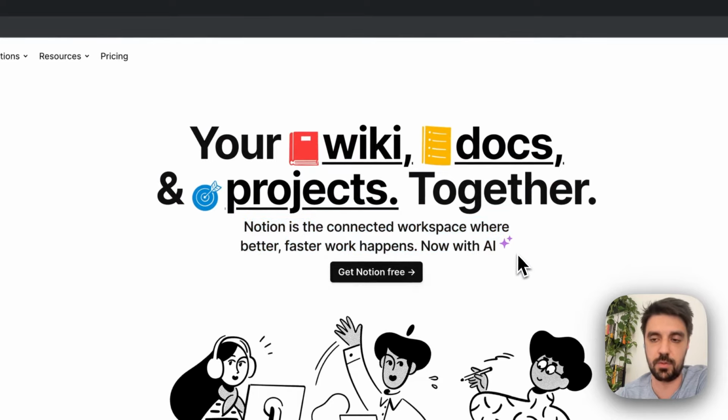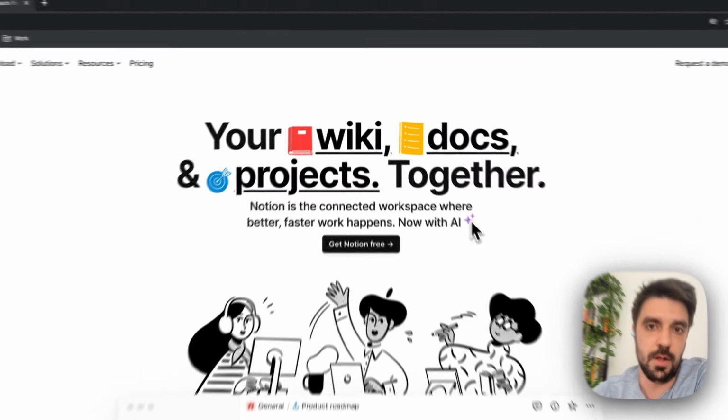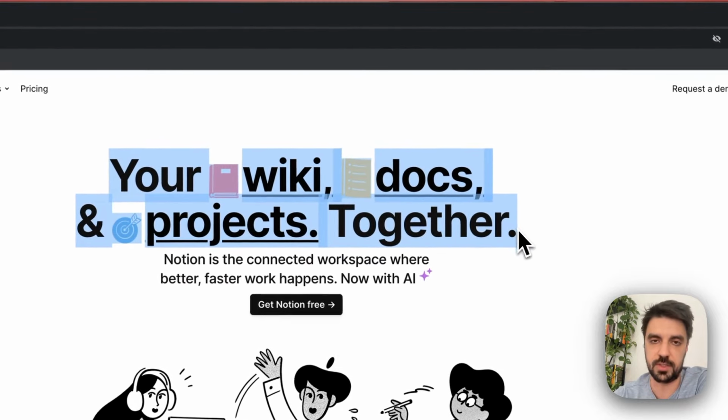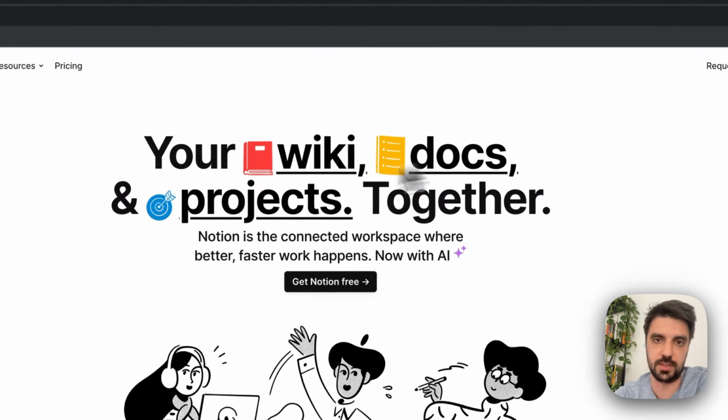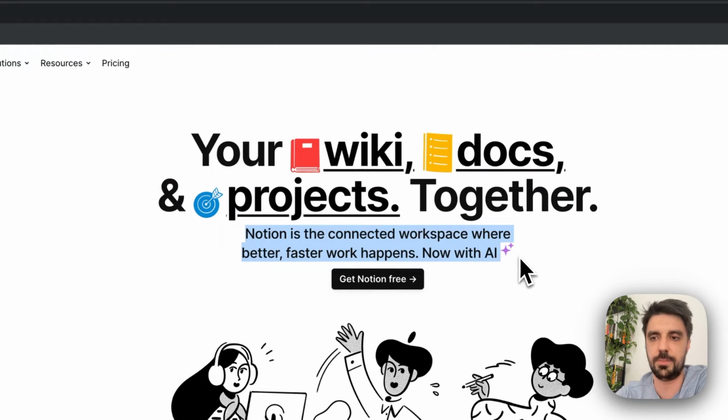And then the subheadline. Remember that I told you, and if you don't remember, see up here, links to the playlist, that the subheadline ideally should explain how the headline does what it promises. It's promising me wiki, docs, and projects together. Notion's the connected workspace where better, faster work happens, now with AI. It's not explaining to me what the headline does, it's kind of repeating itself. And to repeat myself right away in the subheadline, I don't know, it's very weak.